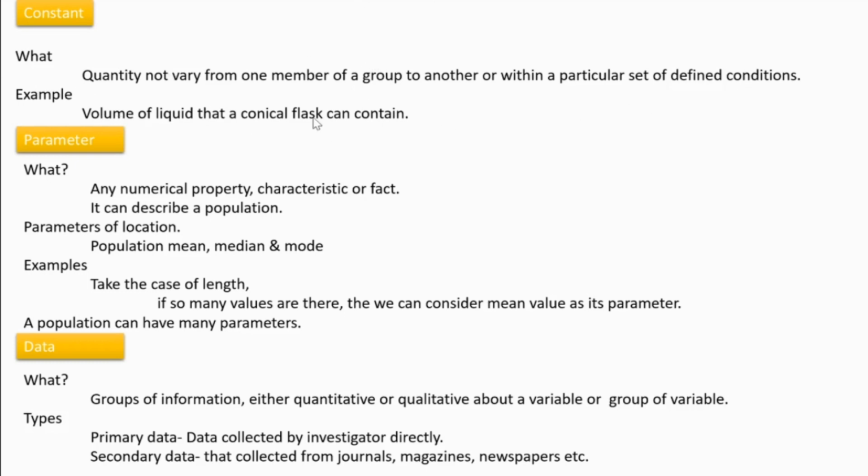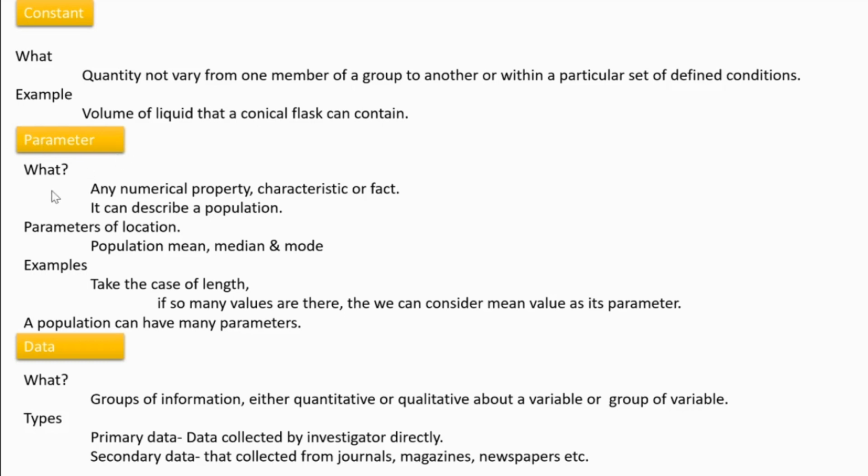Then, for example, we consider the case of a conical flask. The amount of liquid that can be accommodated inside that conical flask, that volume, is constant. Whatever conical flasks we take should be of the same capacity, only then it's applicable. If we are considering all 250 ml conical flasks, the volume of water that can be occupied in them will be 250 ml. This is an example.